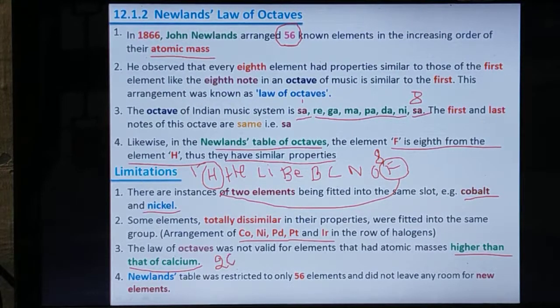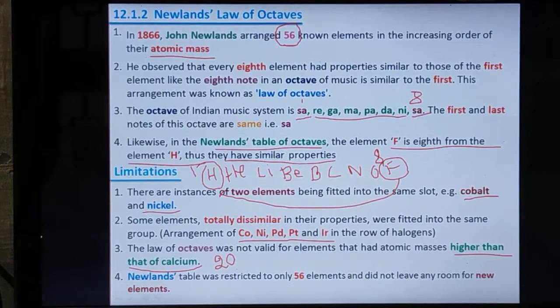So for those elements having atomic mass, meaning nearly sodium or magnesium, their atomic mass is greater than 20. The law of octaves was not valid for elements that had atomic masses higher than that of calcium.